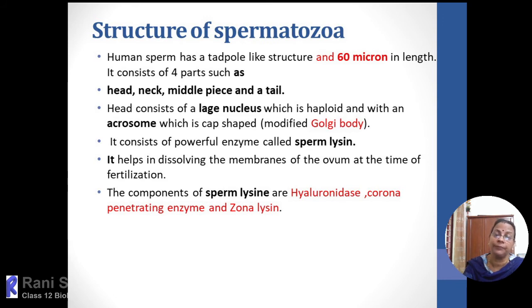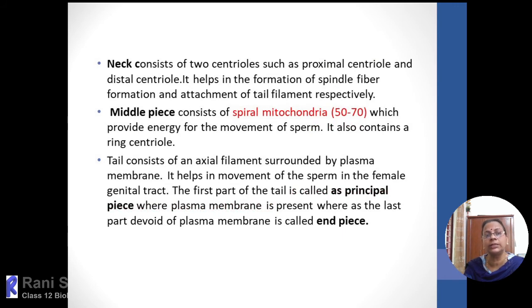So that is the head. And the next region we can call the neck. Neck consists of 2 centrioles, the first one is called the proximal centriole. Immediately below that there is another centriole that is called the distal centriole. It helps in the formation of spindle fibers at the time of cell division. And then there is one more centriole located at the end of the middle piece. So three centrioles are there: proximal centriole, distal centriole, and a ring centriole at the middle piece also.